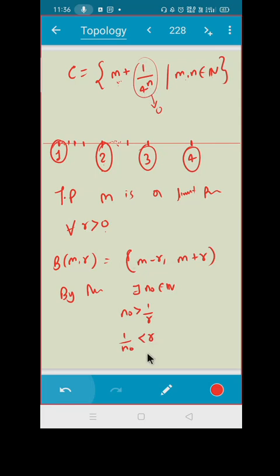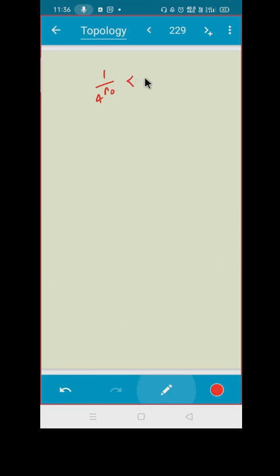So, again I know n naught is always less than 4 raised to n naught. So 1 upon n naught is greater than 1 upon 4 raised to n naught. So I can say that 1 upon 4 raised to n naught is less than 1 upon n naught, which is less than r, isn't it? So I have 1 upon 4 raised to n naught is less than r.